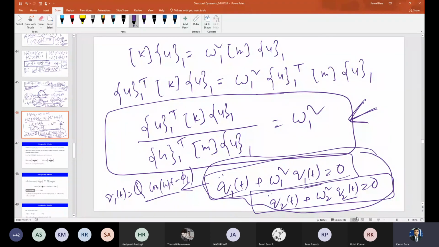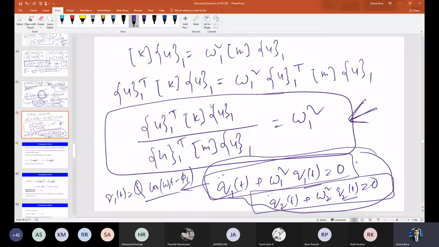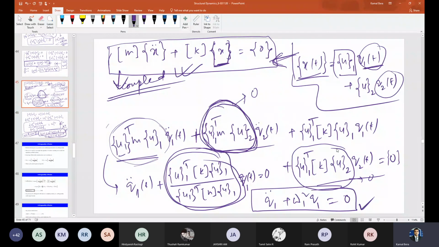So now you tell me, you got Q1, Q2, right? But our aim is to find X, the actual displacement of the system. So how to get it? By solving this equation I'll get Q1, by solving this equation I'll get Q2. Individually I'll solve it; we have already learned how to solve it, very simple. I have written the solution also here. So now Q1, Q2 are obtained, but my aim is to get the system displacements X1, X2. So how to get that?